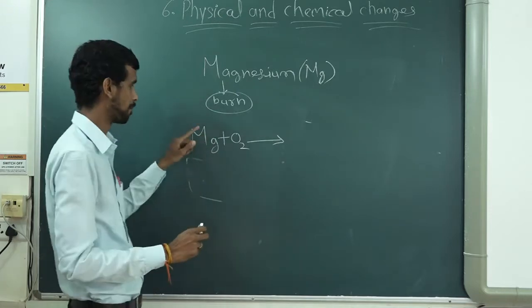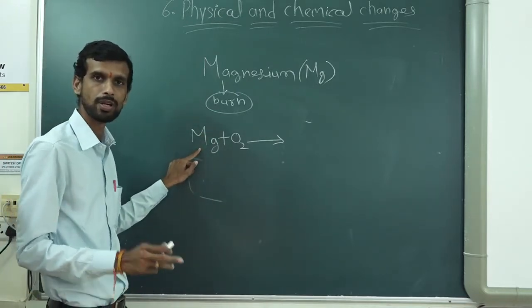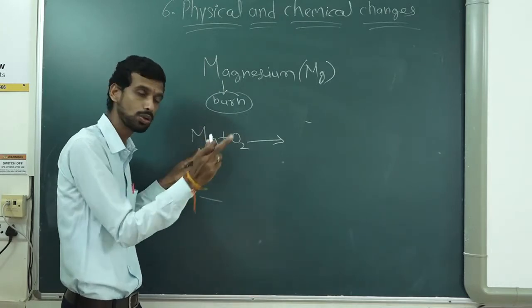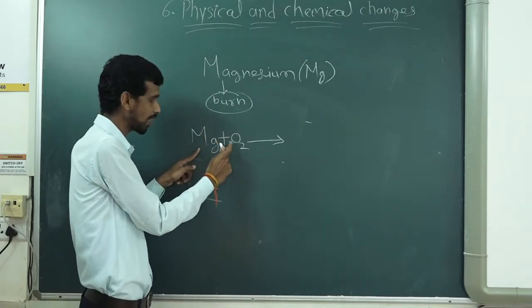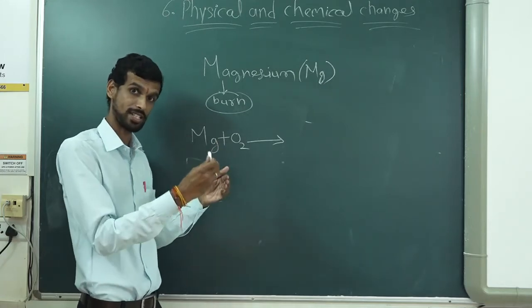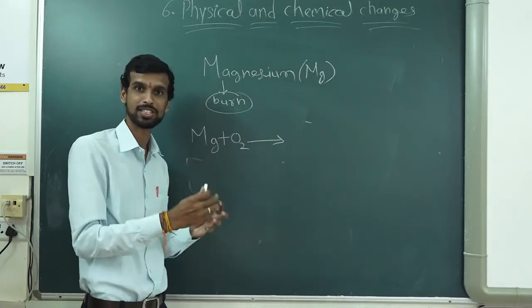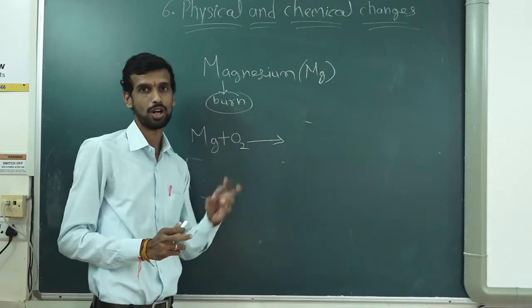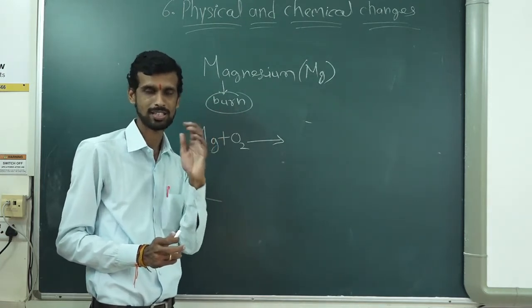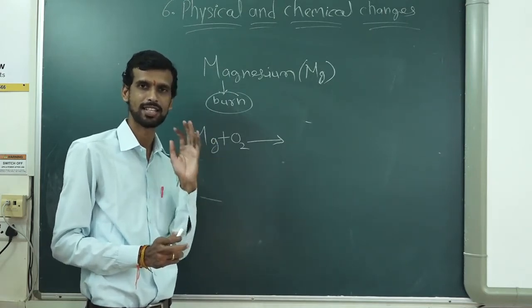And both react with each other like acid and base. If you remember, acid and base react with each other, and what do they produce? Salt, water and heat. Correct? In the last lesson we have learned this in acids and bases.